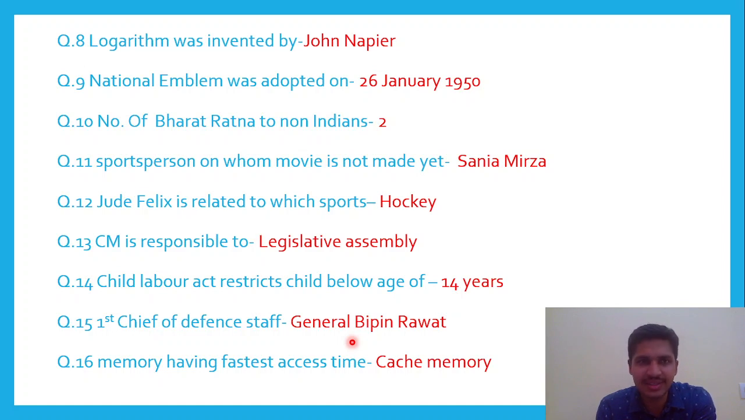Next question was again related to dates. National emblem was adopted on 26th of January 1950. Next question, number of non-Indians to whom Bharat Ratna has been awarded by now. So there are two non-Indians who got Bharat Ratna. The next question was interesting.